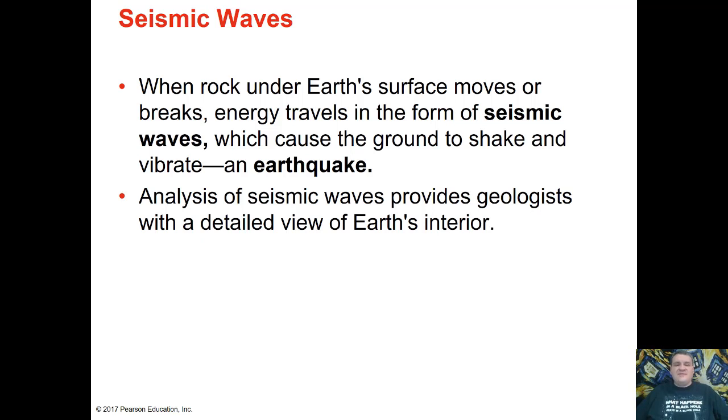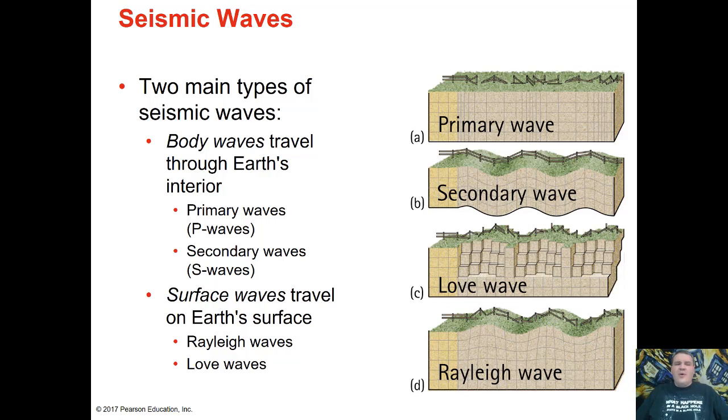So we actually use seismic waves to help us understand what's going on in the Earth's interior because we can't actually get down there. But seismic waves will travel through the Earth. There are two overarching types of waves. There are body waves, which actually travel through the volume of the Earth. They get through the entire Earth. And then there are surface waves. Surface waves only travel along the surface, so they don't actually tell us about what's happening inside of the Earth.